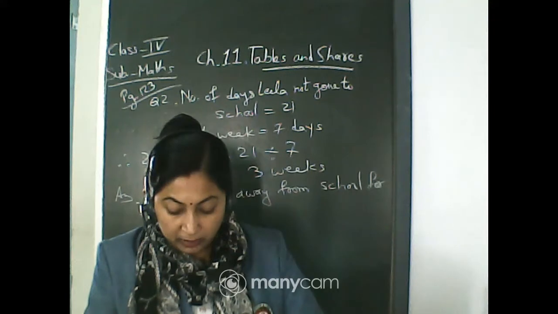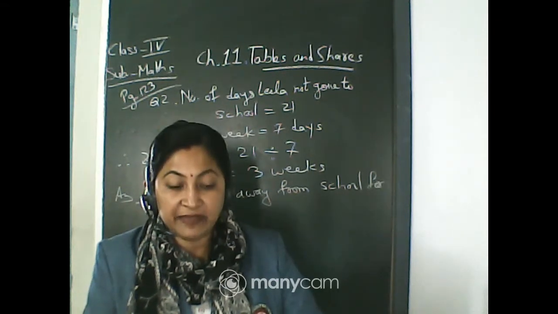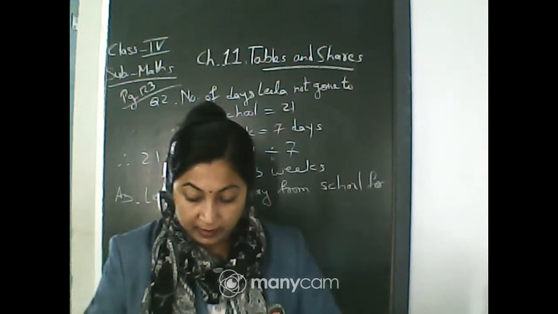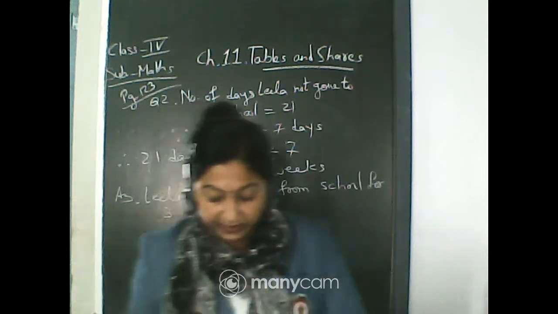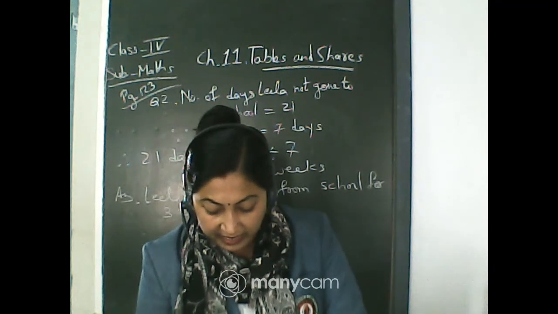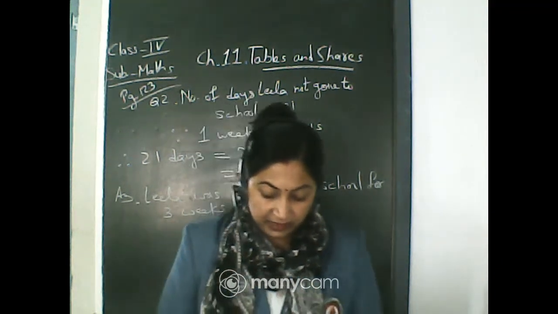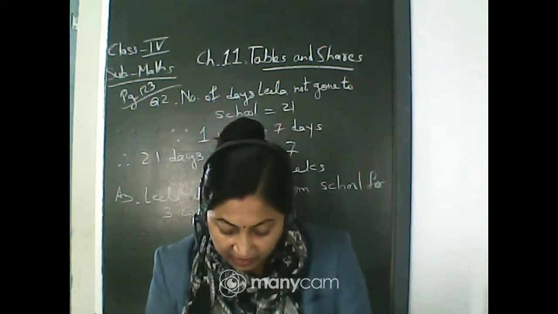The next one, number 2. 56 divided by 7. The answer will be 8. 7 8s are 56.